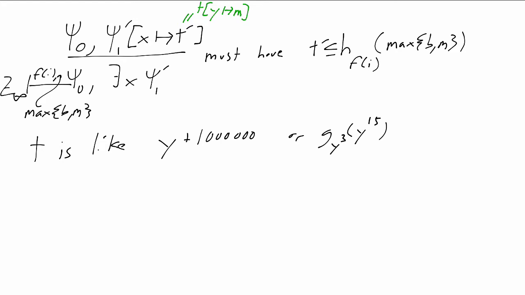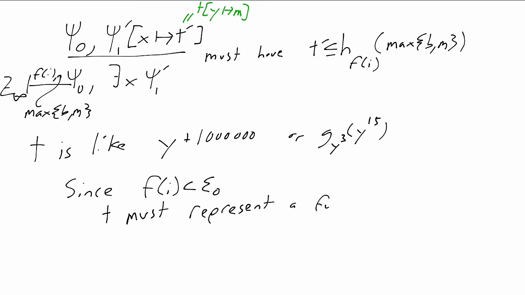Back when we described the language of arithmetic, I said it was harmless to add lots of function symbols, like the exponential and g x of y, but that we couldn't add the function symbol capital G of x, where capital G was the Goodstein function. And I said the difference between these is that capital G grew too fast. This step is why. We want the ordinal f of i to be less than epsilon 0, and the bounds for exists introduction mean the terms in our language must represent functions which grow at rate below h alpha for an alpha less than epsilon 0.